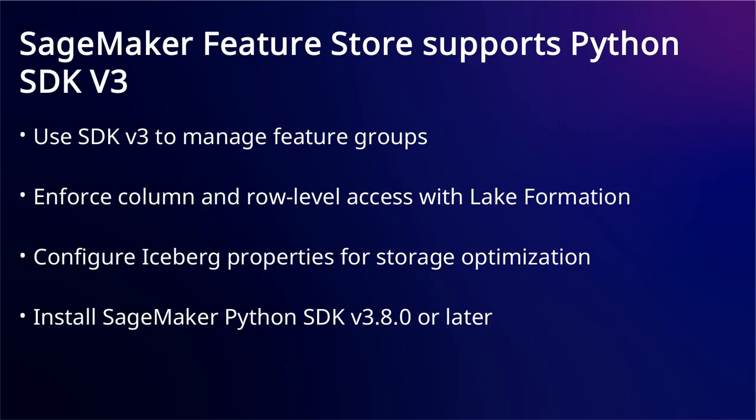You can enforce column and row level access with Lake Formation integration through an opt-in setting at feature group creation, giving you fine-grained control over who can access specific feature data. You can configure Iceberg properties for storage optimization such as compaction and snapshot expiration directly through the SDK to improve query performance. To get started, install SageMaker Python SDK v3.8.0 or later to manage access controls and optimize offline store performance from a single interface without managing separate tools.